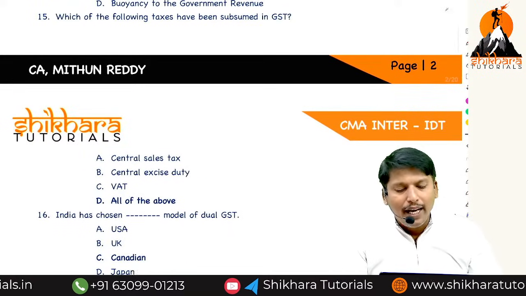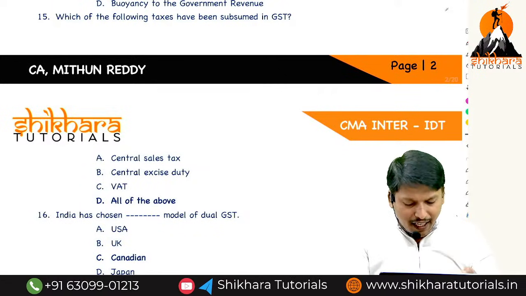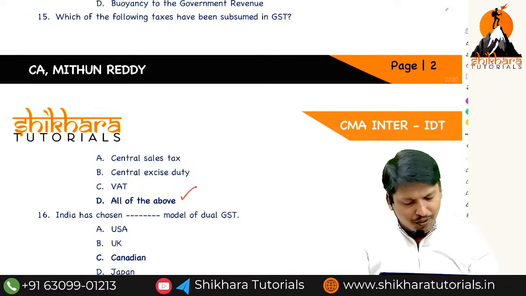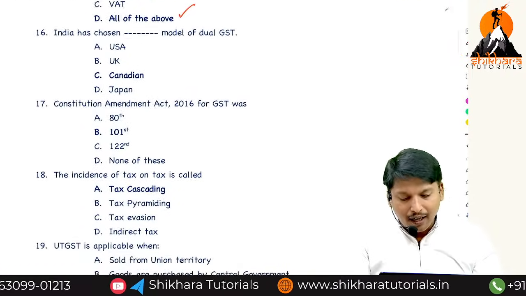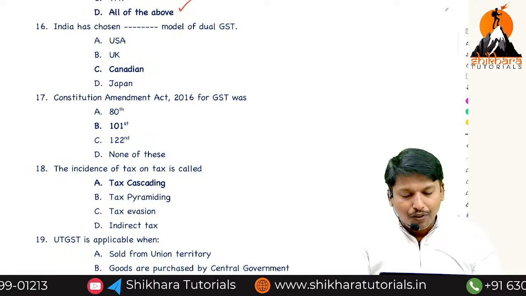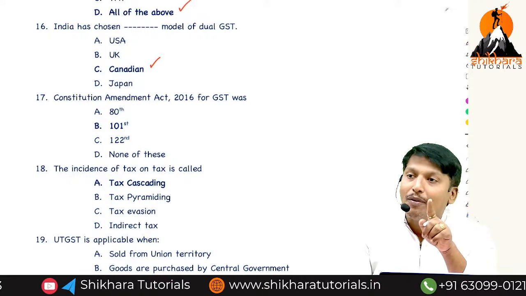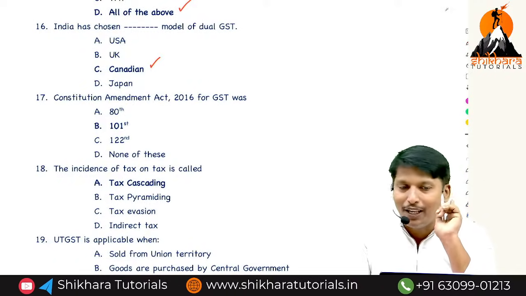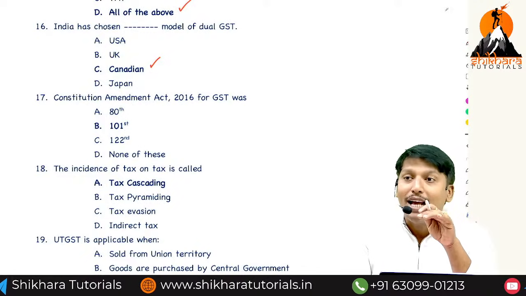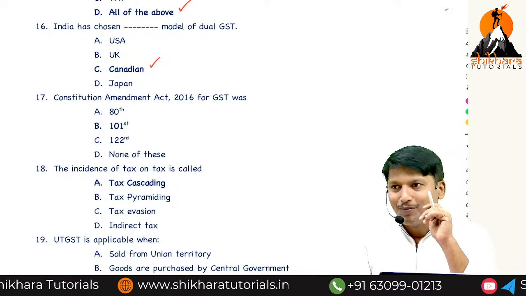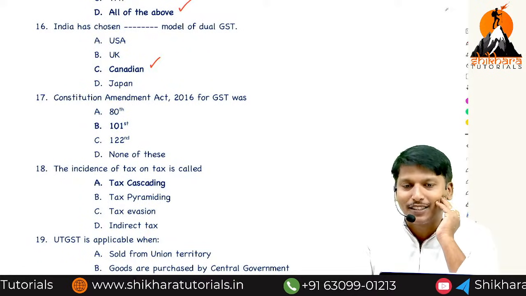Which of the following taxes are subsumed into GST? Central sales tax, central excise duty, VAT, all the above. India has chosen the dual model of GST, like Canada, but GST was taken from the country France. Keep in mind, GST was taken from France. But France is not a federal structure. Dual model means the central and state governments both have the power to levy and collect taxes.